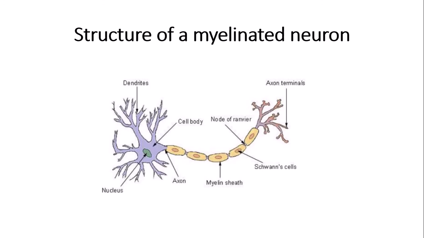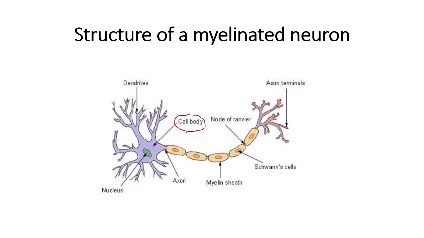Right, so let's make a start with the structure of a myelinated neuron. So this is a myelinated neuron. You might have already seen images like this. So this is a neuron or a nerve cell. So we've got the different parts. Here we have the cell body. So this main part here is the cell body.